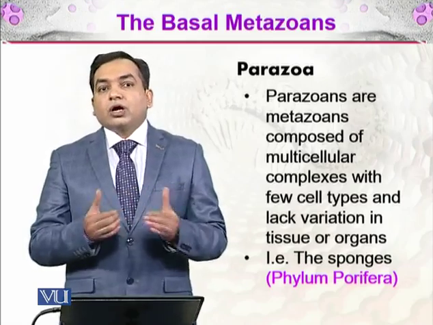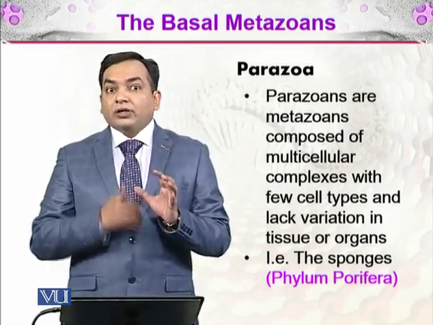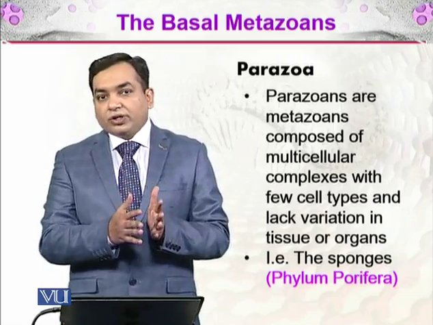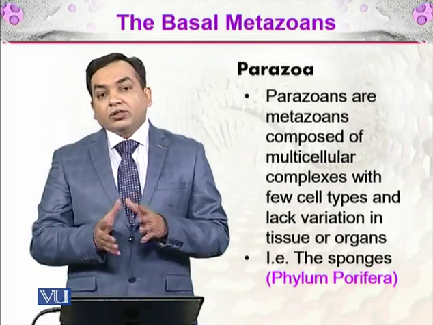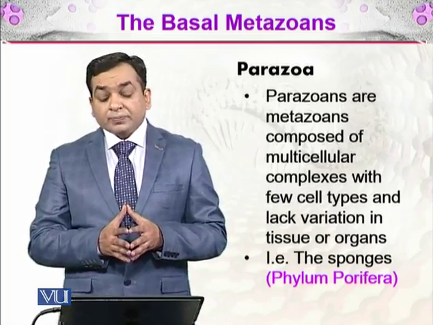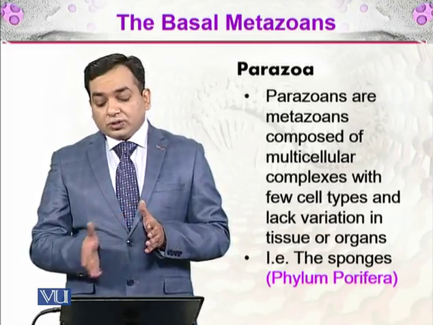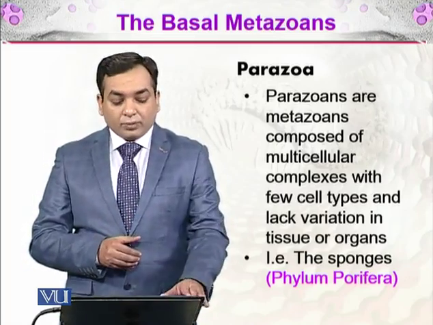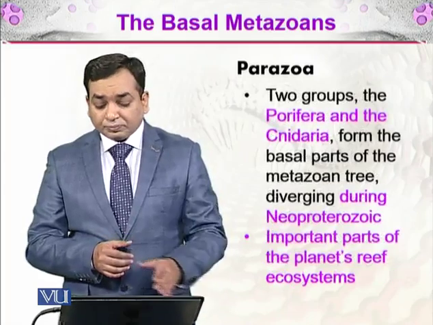What is tissue? Tissue is the combination of cells that act together. But in this, only the cells are there, without the organization of tissue and organs. An example of these is the sponges, which belong to the phylum Porifera, and we will be discussing that.